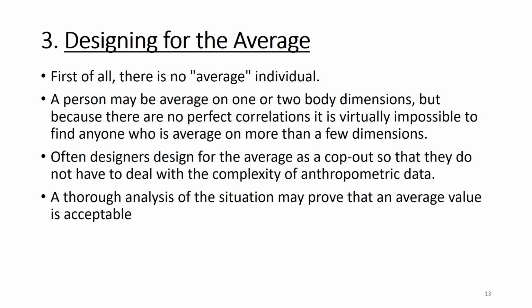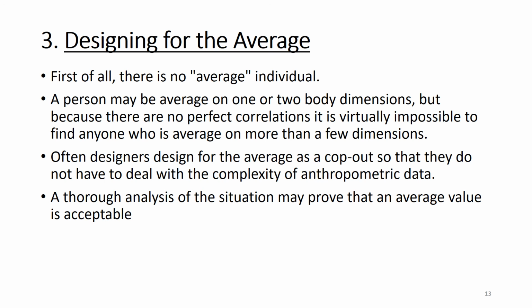Third design principle is designing for the average, and this one is the less common design principle. Why? Because the term average is a very subjective term. For example, if you look at this second point, a person may be average on one or two body dimensions, but because there is no perfect correlation, it is virtually impossible to find anyone who is average on more than a few dimensions.